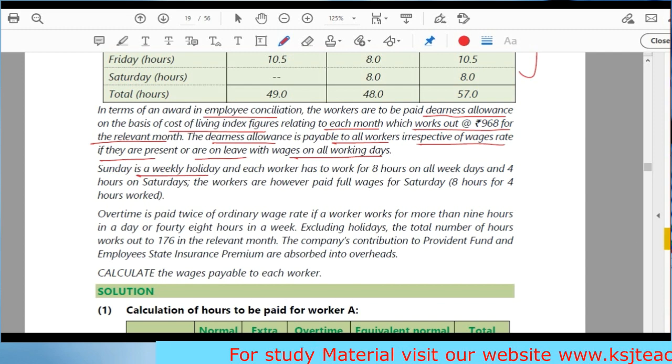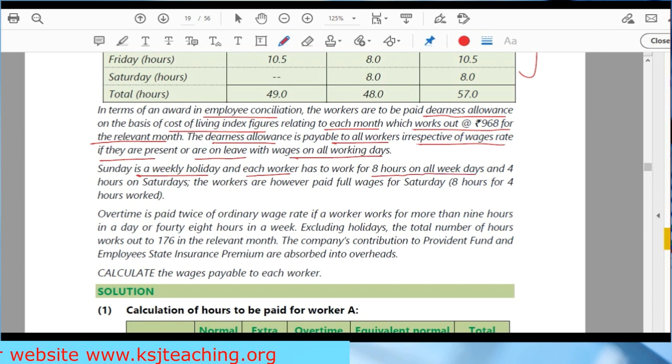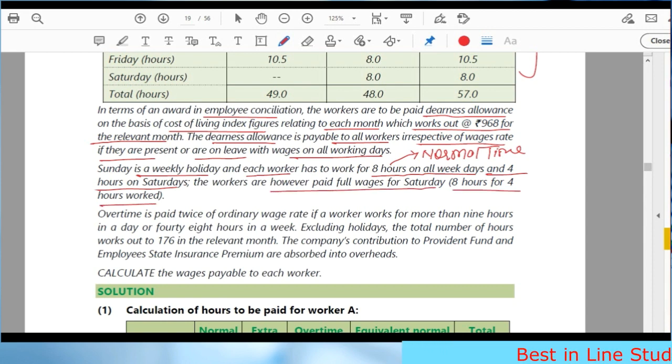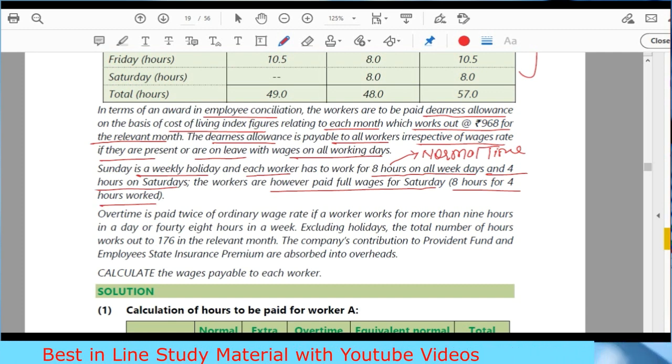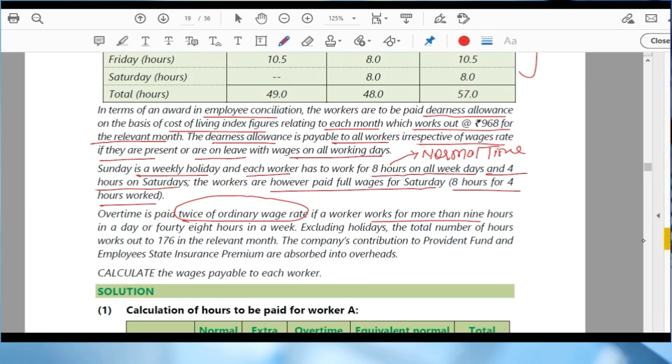Sunday is a weekly holiday. Each worker has to work for 8 hours on all the weekdays. That means this is the normal time, 8 hours, and 4 hours on Saturdays. The workers are, however, paid full wages for Saturday, that means 8 hours' wages for 4 hours worked. On Saturdays, the worker has to work for 4 hours only, but he will be paid according to 8 hours. Overtime is paid at twice the ordinary wage rate if a worker works for more than 9 hours in a day or 48 hours in a week.